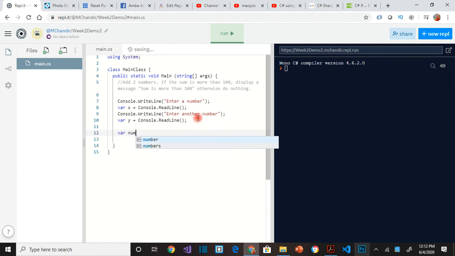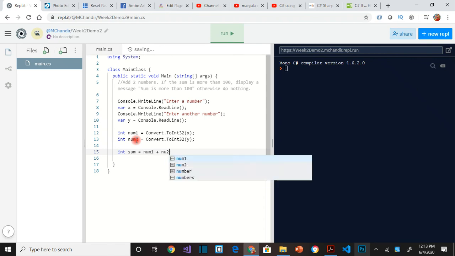So int num1 equals Convert.ToInt32 of x. So now we have number 1. This is number 2, where we convert y. So this is when we have two numbers. We have to add the two numbers, so let us say we add two numbers and save it to a sum. The tool we used here is the arithmetic operator we have discussed earlier in this class. We are saving it to a variable called sum, and it is going to hold only values of type integer.